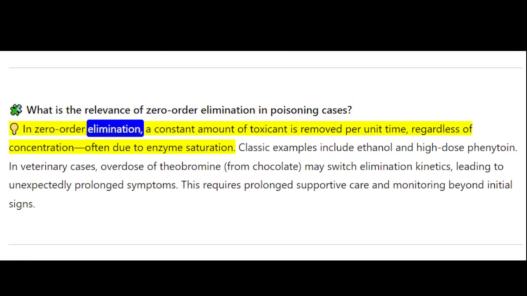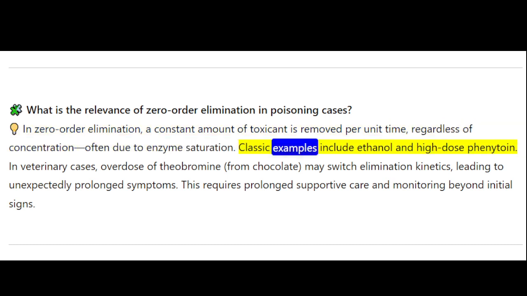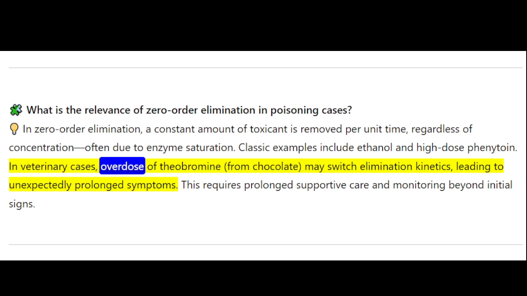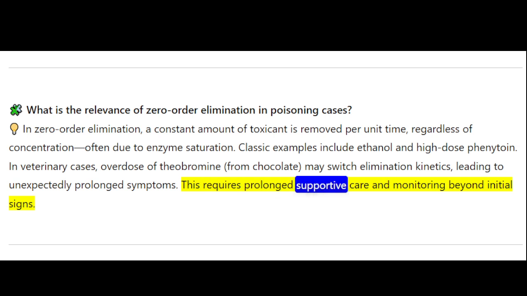What is the relevance of zero-order elimination in poisoning cases? In zero-order elimination, a constant amount of toxicant is removed per unit time, regardless of concentration, often due to enzyme saturation. Classic examples include ethanol and high-dose phenytoin. In veterinary cases, overdose of theobromine, from chocolate, may switch elimination kinetics, leading to unexpectedly prolonged symptoms. This requires prolonged supportive care and monitoring beyond initial signs.